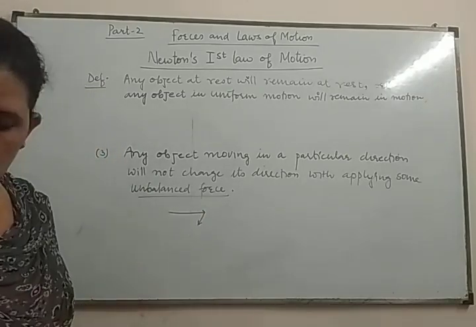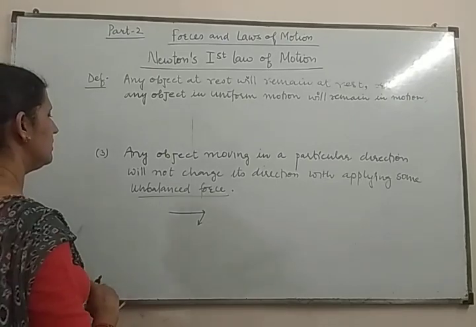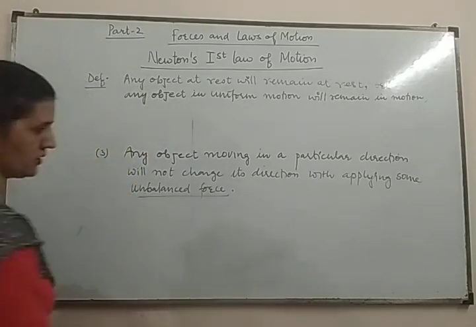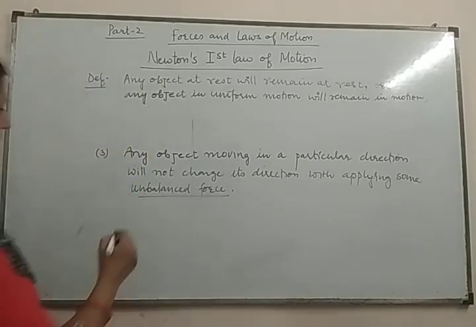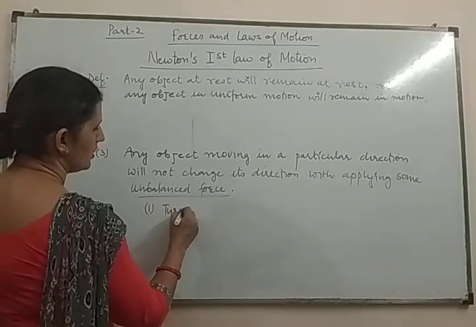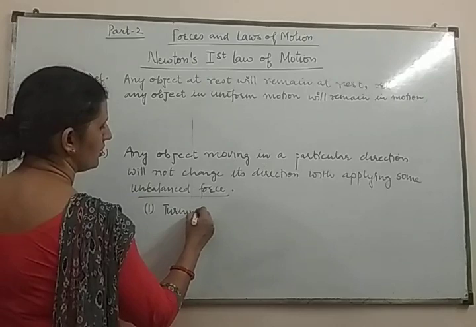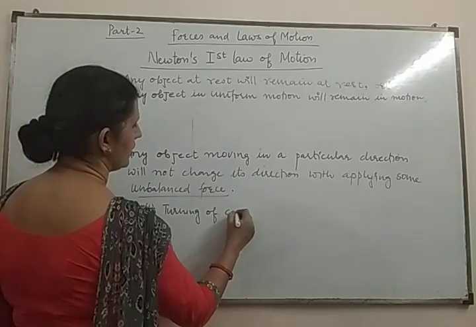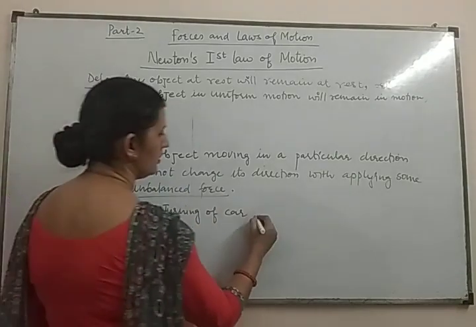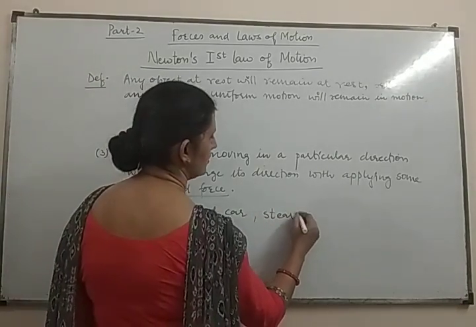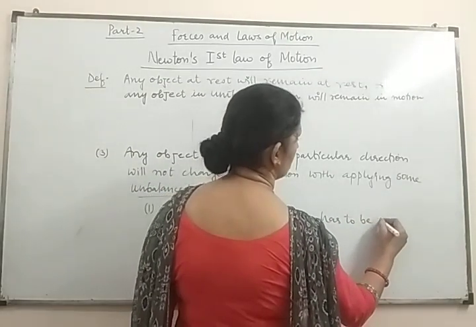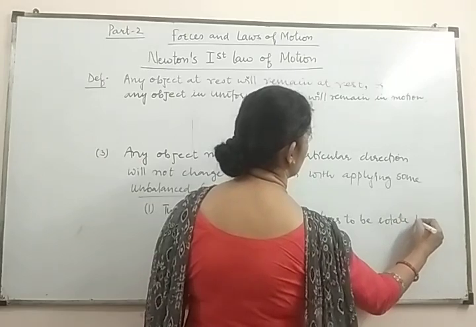Now you have to tell me the examples. What are the examples when an object is moving in a direction and will not change its direction? First example: if you want to turn your car, what do you have to do? The steering has to be rotated by applying some force.